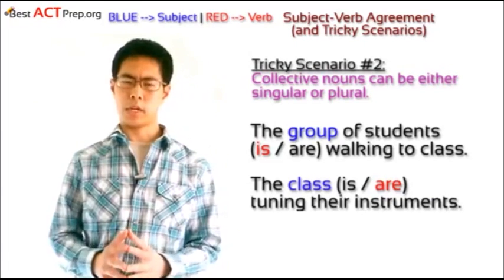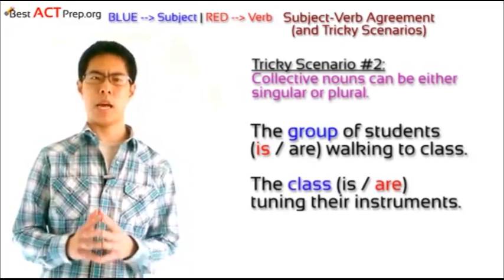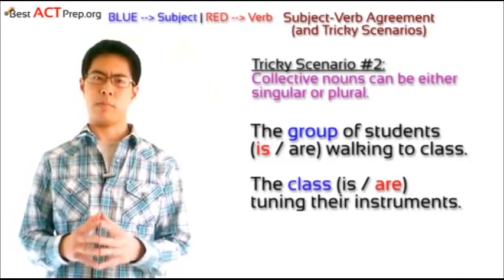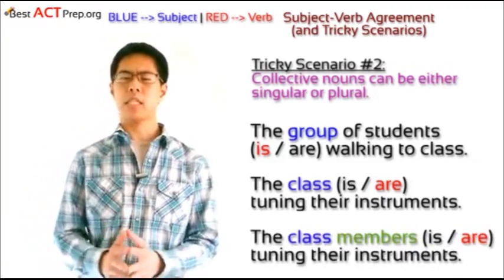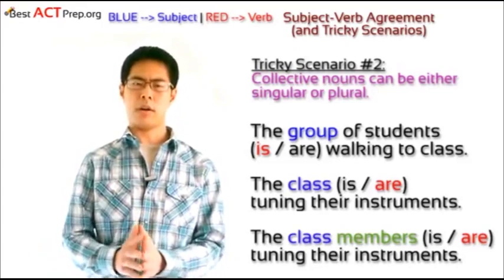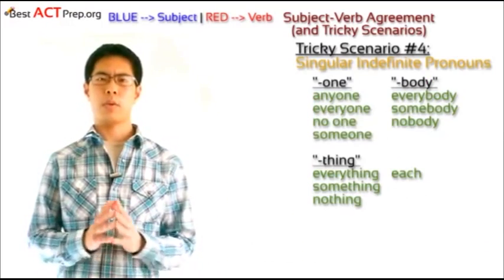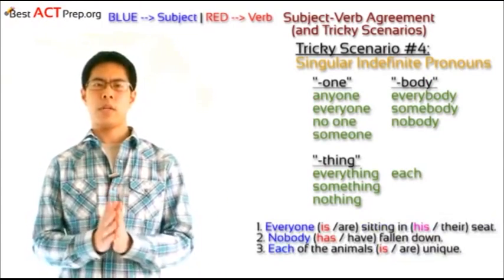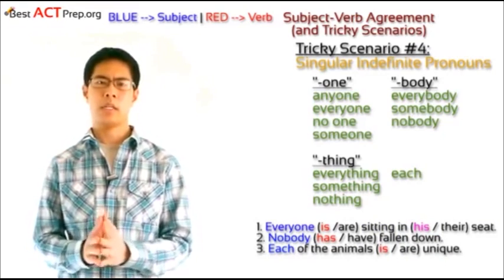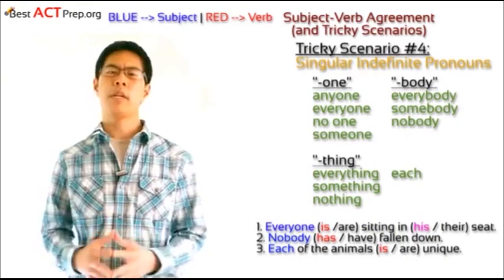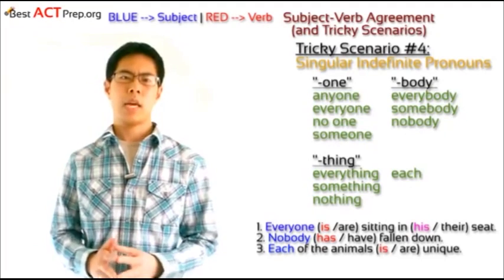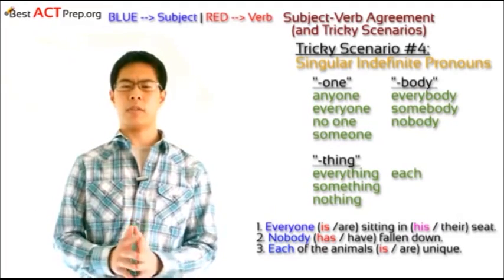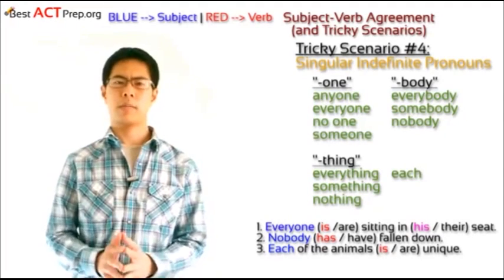But here's the trick. If you can add the word members after the subject, the verb is going to be plural. So for example, the class members is or are tuning their instruments. We would write the following. Everyone is or are sitting in his or their seat. Nobody has or have fallen down. And finally, each of the animals is or are unique.